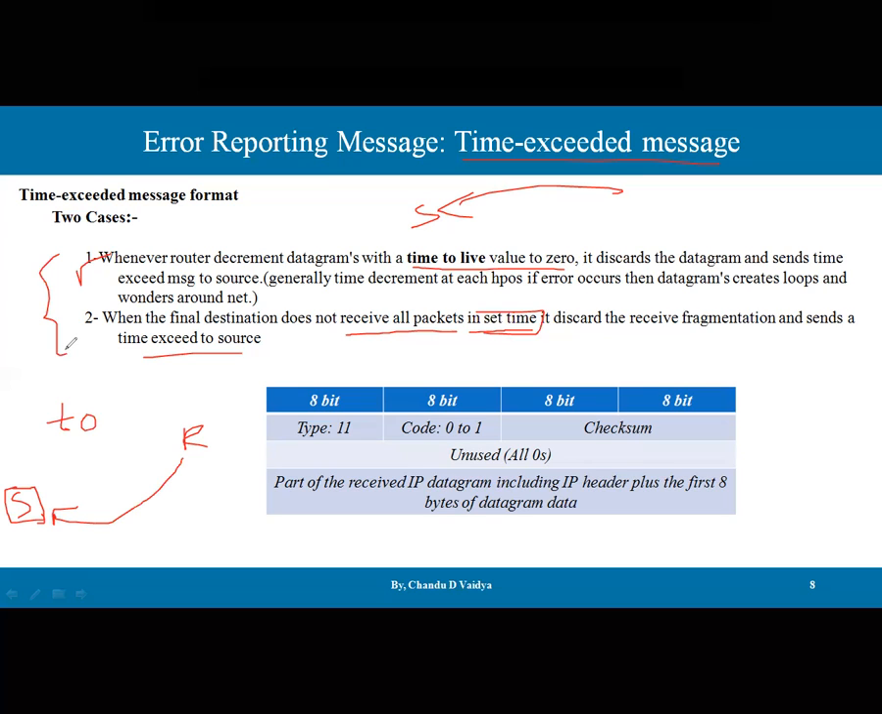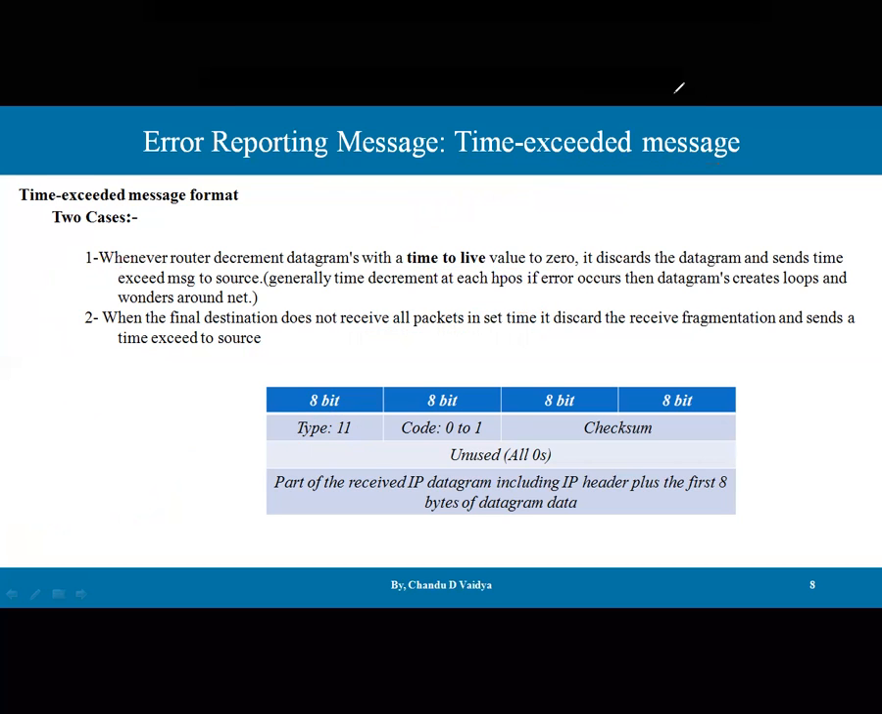So here there is a time bound, and within the time bound all the things are going to be done. Here the type is 11, and the subcode will be 0 and 1: 0 for the first case and 1 for the second. So this is the case of the time exceeded message, and it informs that the activity is supposed to be carried out within a specific stipulated time, so that everything goes smoothly on the network. So this is the time exceeded message.